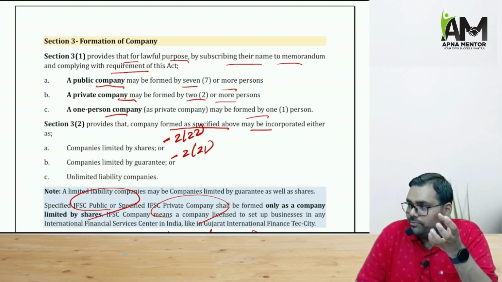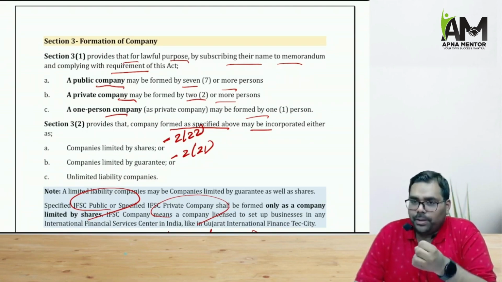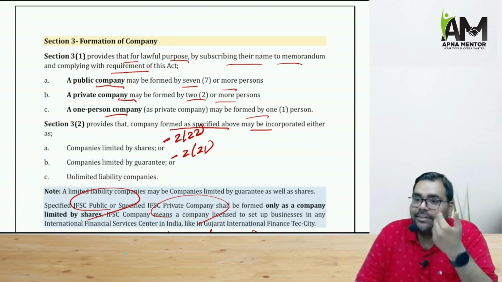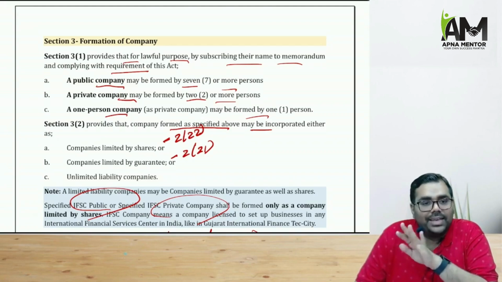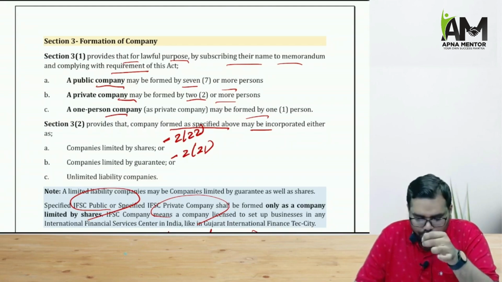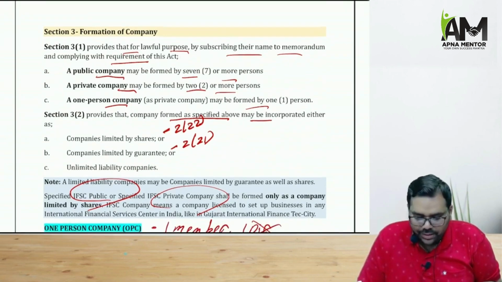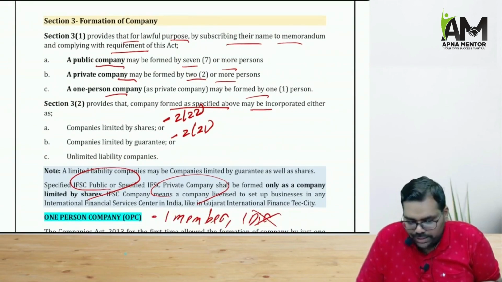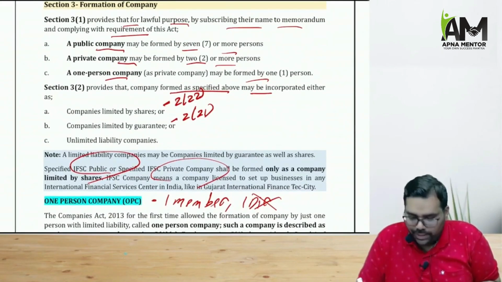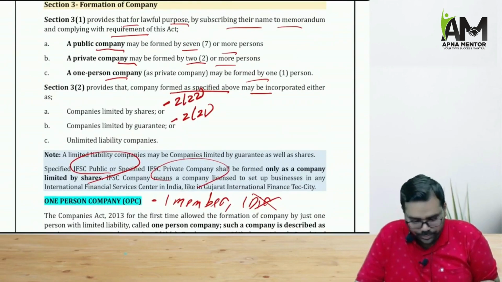When the memorandum is formed, the minimum number of members who undertake to subscribe for the shares are called subscribers to memorandum, and later, when they actually subscribe for the shares, they are called members. These companies can be companies limited by shares, companies limited by guarantee, or unlimited liability companies as well.